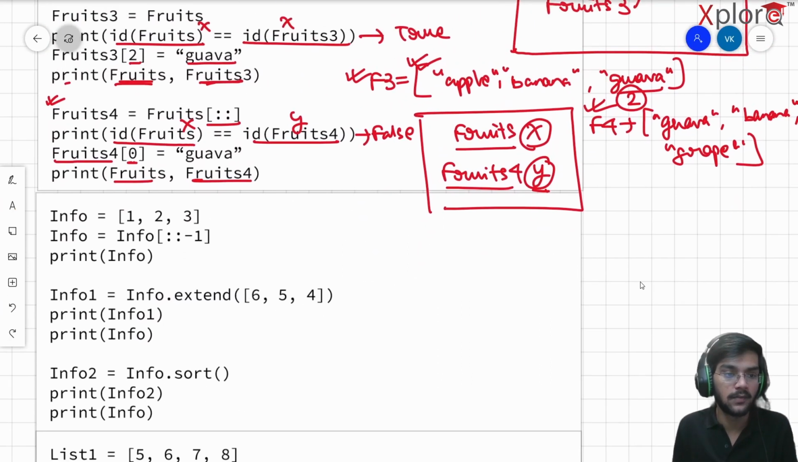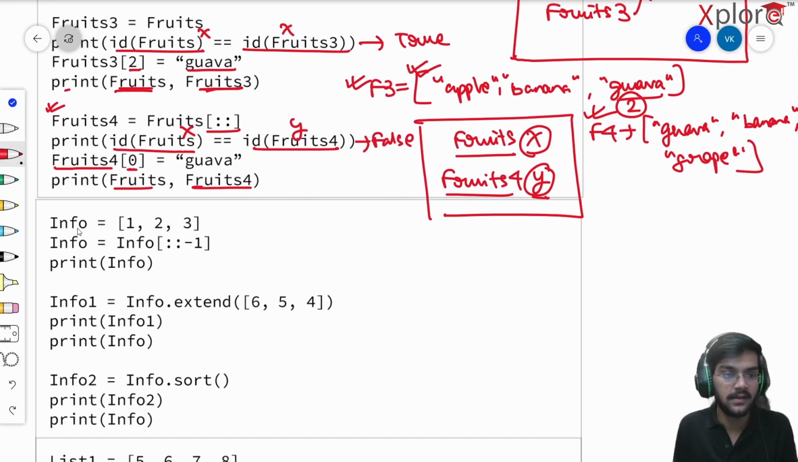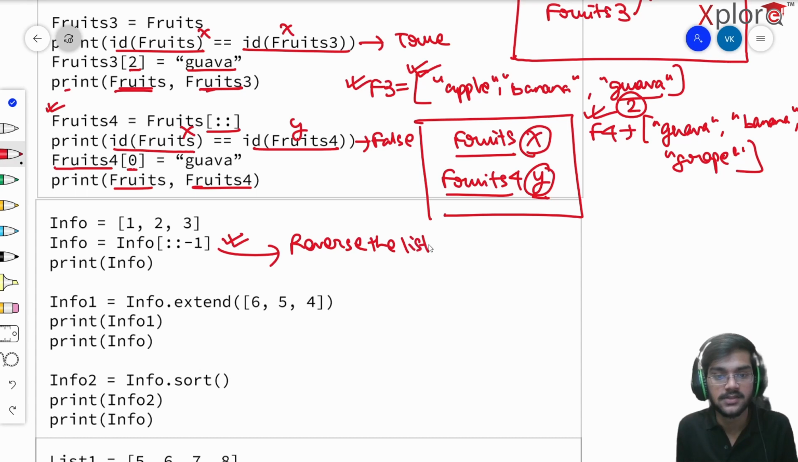Let's move forward. We have a list here, info is 1, 2, and 3. Now there's this operation which is quite important: info is equivalent to info of colon colon minus 1. What does this do? In Python, this operation is going to reverse the list. As of now, 1, 2, 3 was the original list. Now info will be initialized to the reverse of that list, so this becomes 3, 2, and 1.